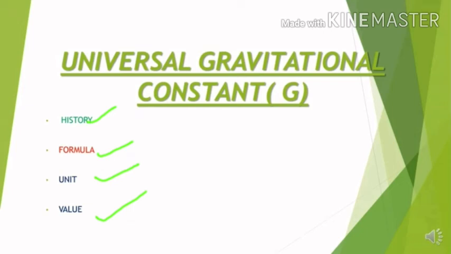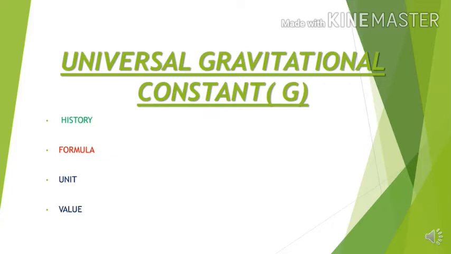Welcome students. In today's class we will try to understand the universal gravitational constant, which is a very useful constant, because unless we find this constant, our formula for gravitational force would not be complete.